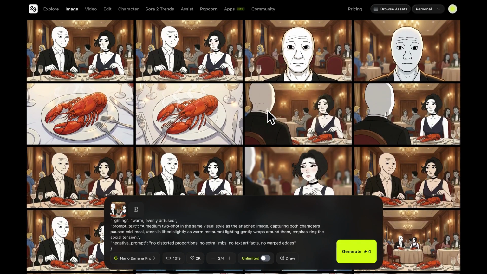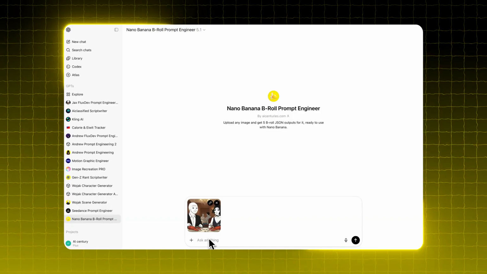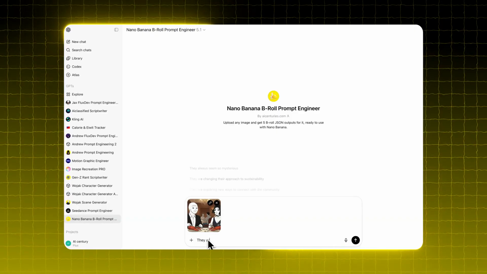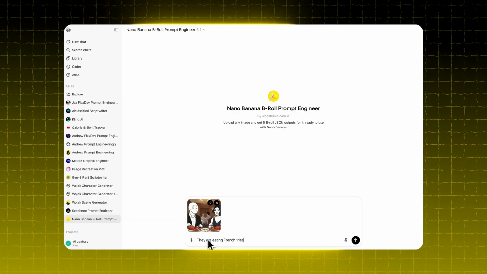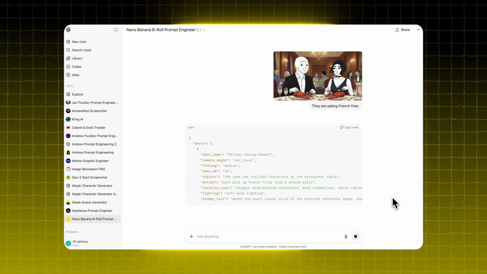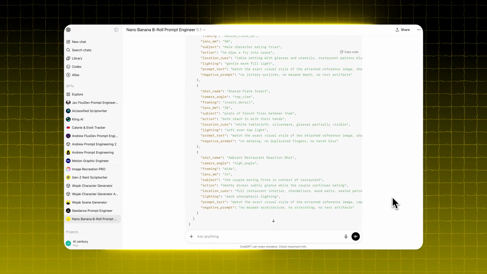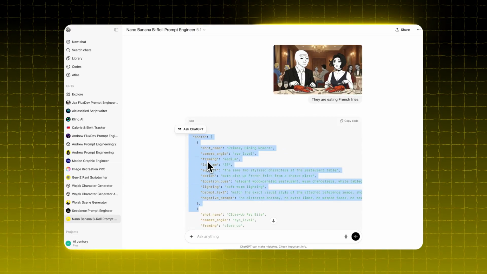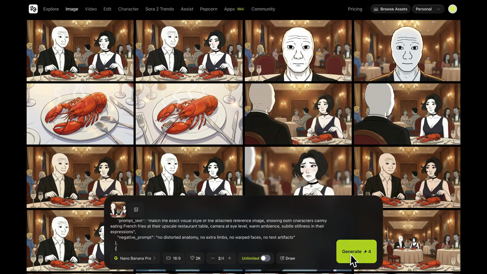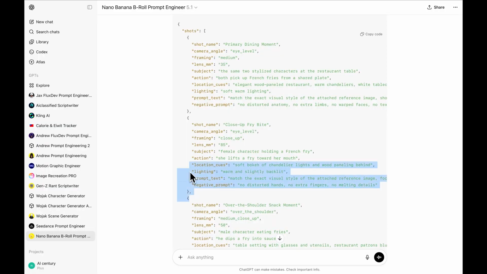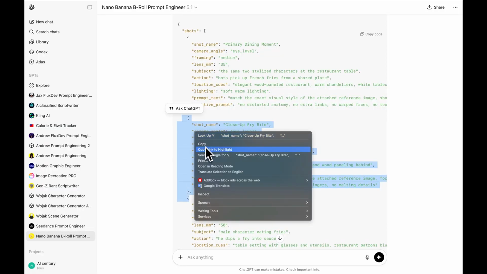This method follows the same steps, but you write the input yourself. I uploaded the Wojak scene into the GPT model and described what I wanted to see. In this case, I typed, "They are eating French fries." Based on that, the model generated 5 B-roll shots. You'll get different angles of them eating fries. Just pick one of the JSON prompts, go back to Higgsfield, and do the same thing. Upload the Wojak scene and paste in the JSON output. If you repeat this for all the prompts, you'll get results like these.